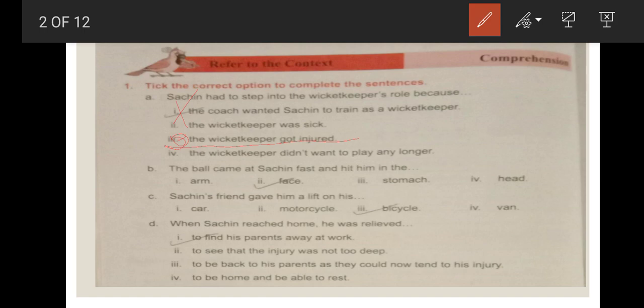When Sachin reached home, he was relieved to find his parents away at work. To see that the injury was not too deep. No, he was not happy for that. To be back to his parents as they could now tend to his injury? No. To be home and be able to rest? No, he did not want to take rest, but his parents were away for work, so he was relieved.